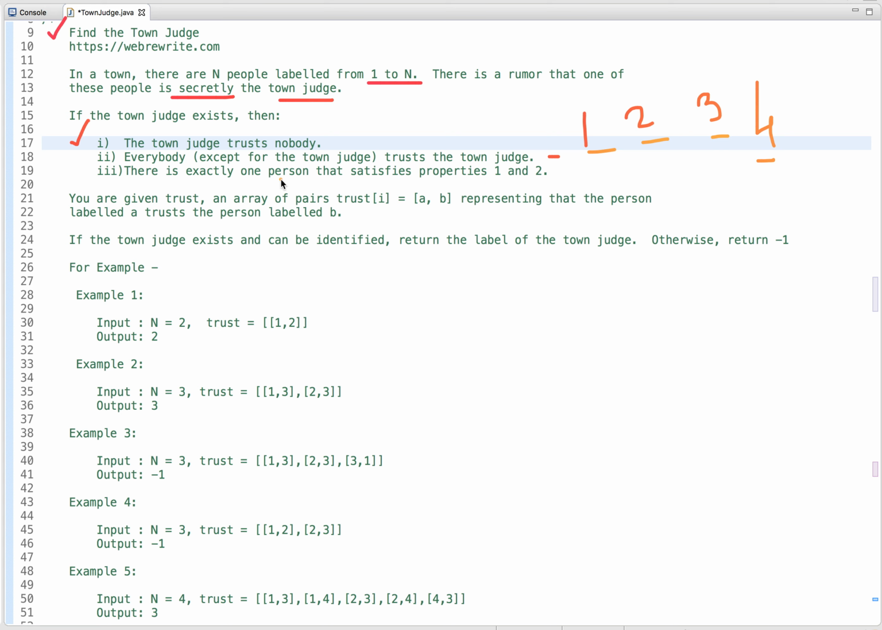And there is exactly one person that satisfies properties 1 and 2, and you are given trust, an array of pairs. So at each index, 2 values are given, a and b, representing that person a trusts the person labeled b. So a trusts b. And if the town judge exists and can be identified, return the label of the town judge, otherwise return -1.